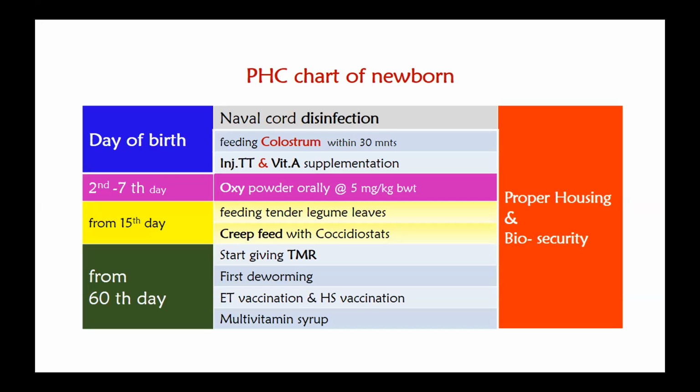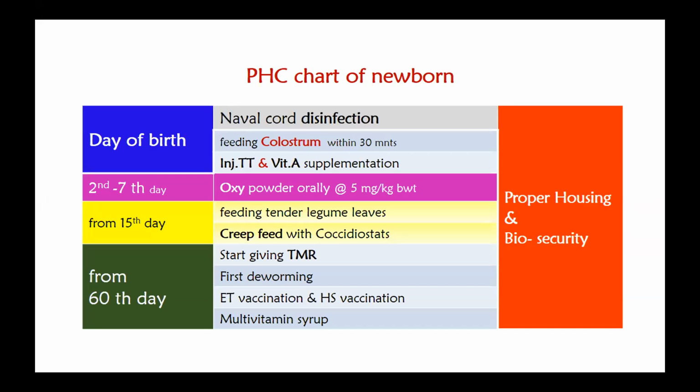Along with this, we have to give them tetanus toxoid and vitamin A supplementation. And from the 2nd to 7th day, we can give them oxy powder orally at the rate of 5 mg per kg body weight as a prophylactic measure. And then from the 15th day onwards, we can start giving them tender legume leaves, and then creep ration.